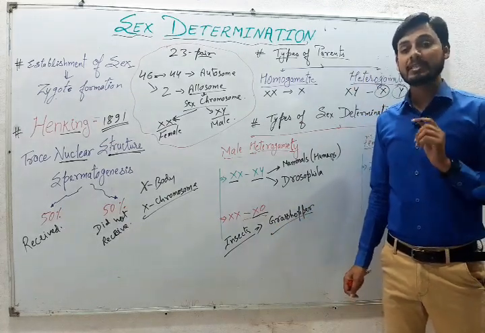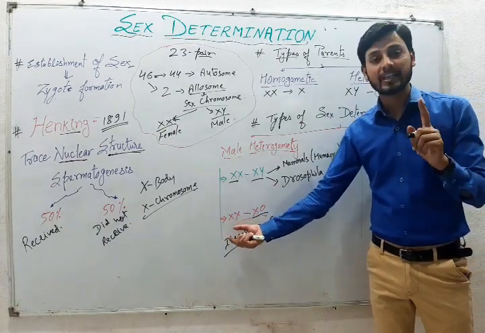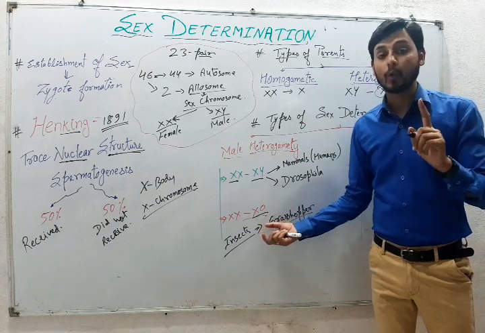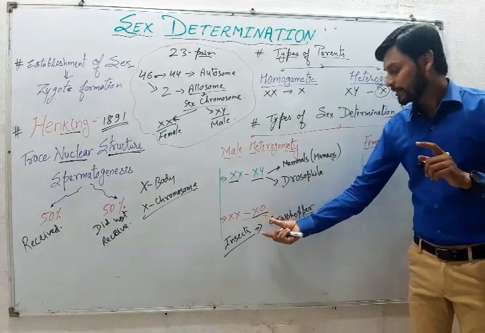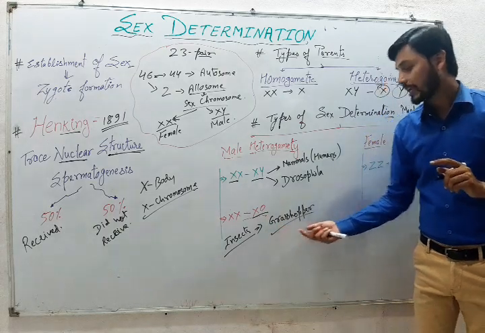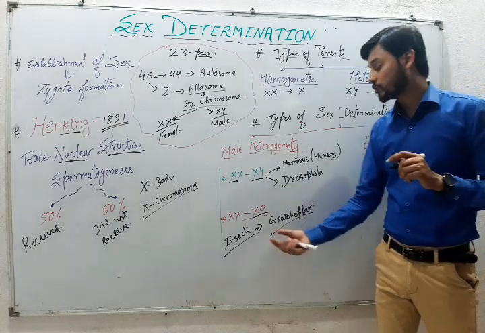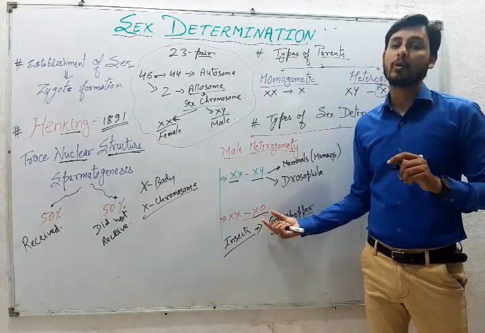There is a difference in the number of chromosomes between male and female. The female has a pair of X chromosomes, whereas the male has only one X chromosome. So on that basis, this is a very important example. Please remember which type of sex determination the grasshopper shows: the grasshopper shows XX-XO type of sex determination.